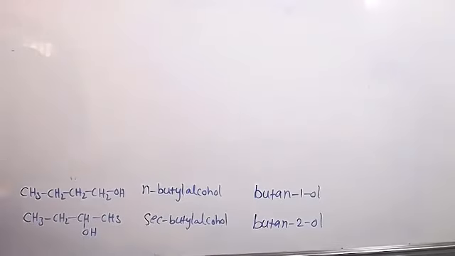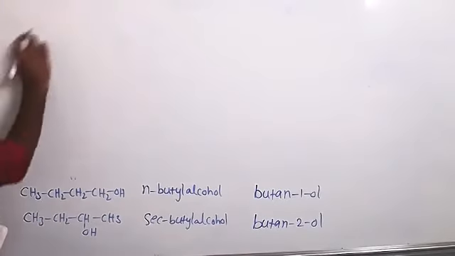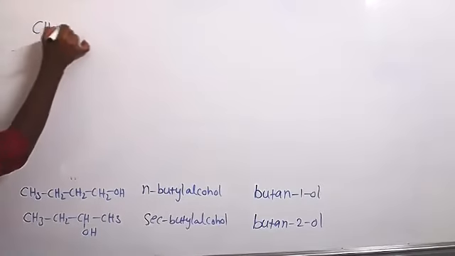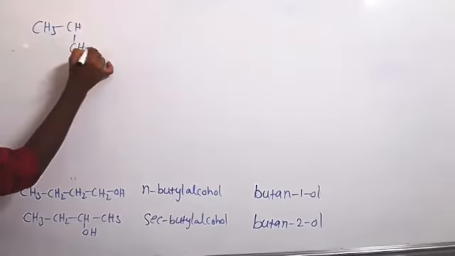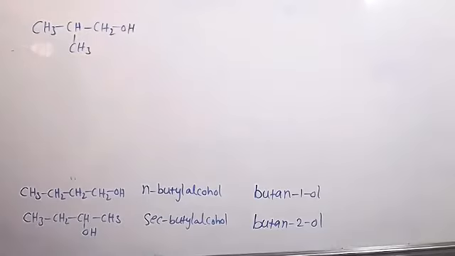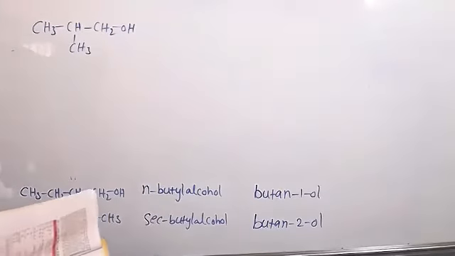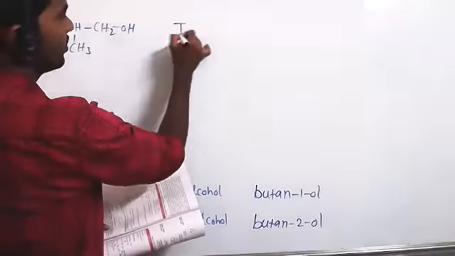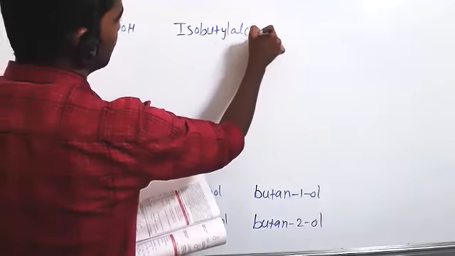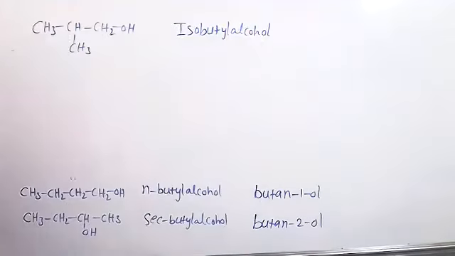Next compound. CH3, CH, CH3, CH2, OH. This is isobutyl alcohol, the common name. What is the IUPAC name?